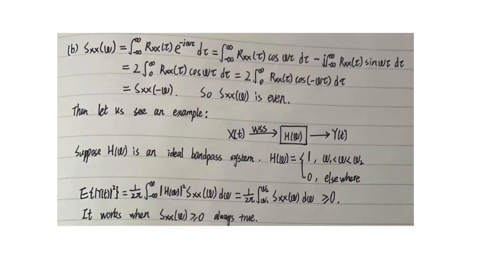Then it equals 2 times the integral from 0 to infinity of Rxx(τ) cos(ωτ) dτ, which equals 2 times the integral from 0 to infinity of Rxx(τ) cos(−ωτ) dτ, and this equals Sxx(−ω). So recall from the first question, when Sxx(ω) equals Sxx(−ω), it is an even function.